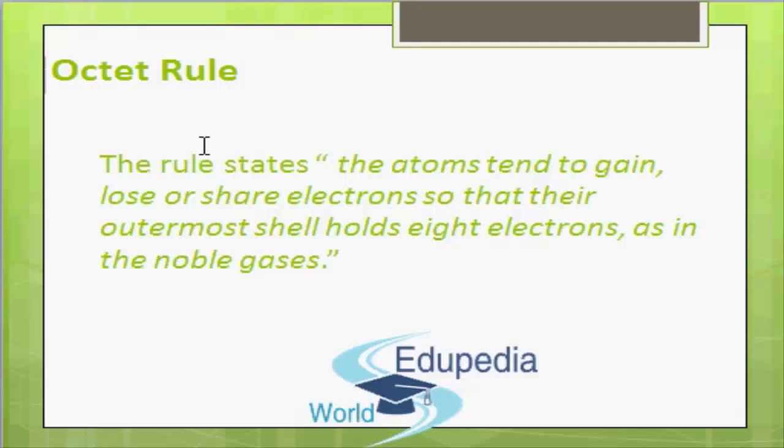After losing an electron, the potassium atom acquires a unit positive charge because its nucleus has 19 protons and there are 18 electrons in its K, L and M shell. So a potassium cation is formed. And after accepting the electron from potassium atom, the chlorine atom acquires a unit negative charge because its nucleus has 17 protons and there are total 18 electrons in its K, L and M shell. So a chloride anion is formed.